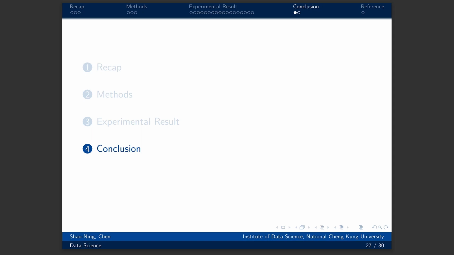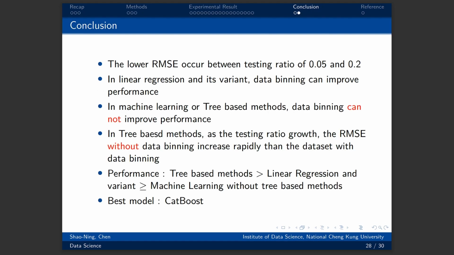The last part is the conclusion. First, we get better performance when the testing ratio is from 0.05 to 0.2. To find the intersection of maximizing the testing ratio and getting better performance, I chose 15% of the data for testing. That's why I plotted all of the figures with 15% testing. Then, in linear regression and its variants, data binding can improve performance. In contrast, in machine learning or tree-based methods, data binding cannot improve performance.